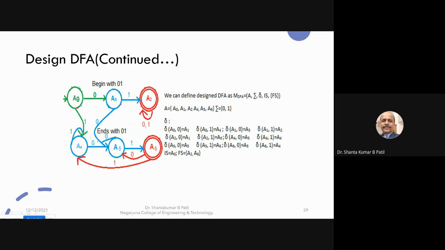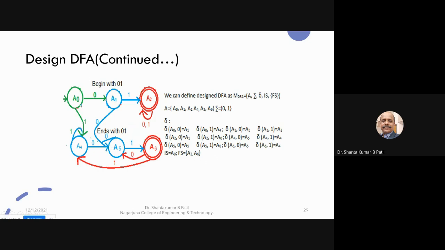Hence, joining, and from this loop, I come to know that this is the acceptor for the 1. From A0, I join A0 on 1 to A4. From this loop and this, I come to know that this is the acceptor for the 0. Hence, from A1, 0 is joined to A5. After removing the dead state, the rest are all similar. This is the deterministic finite automata which accepts 01.